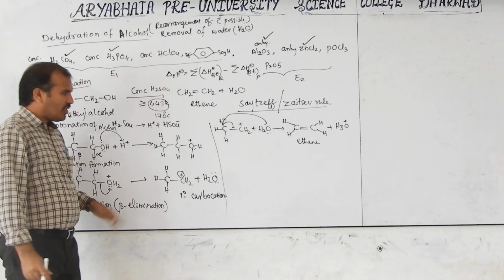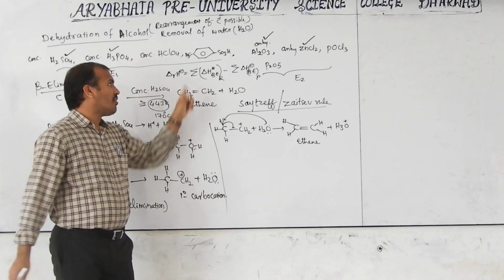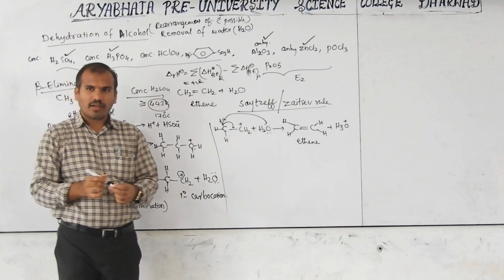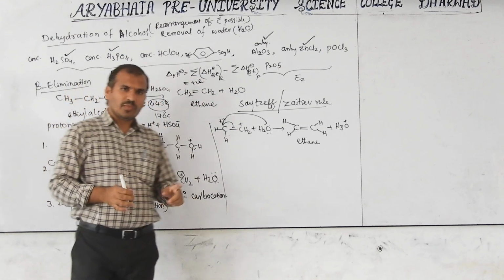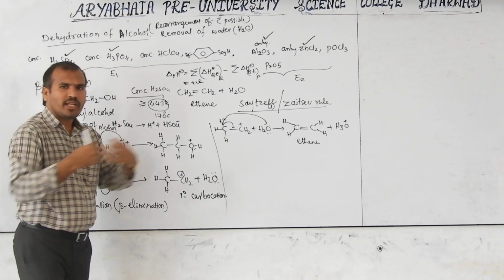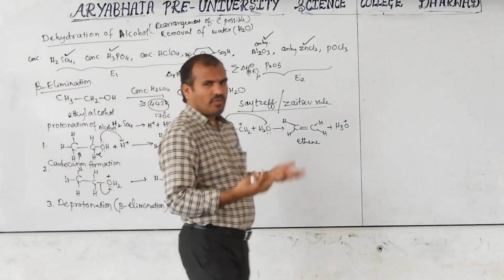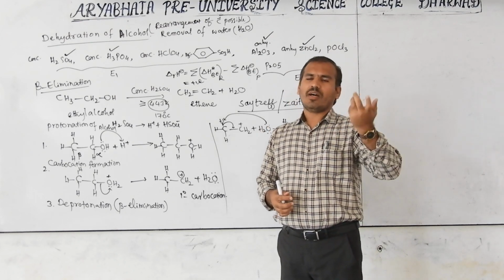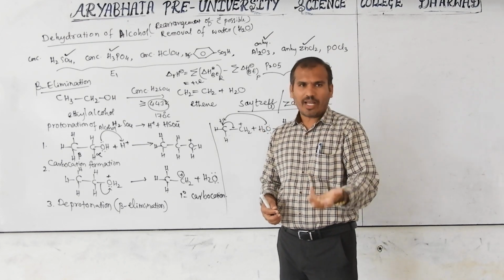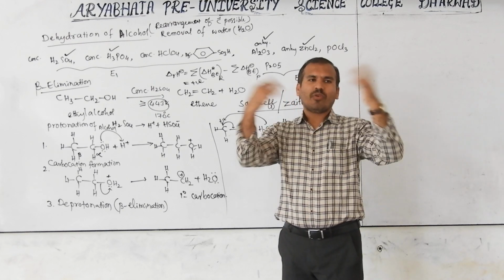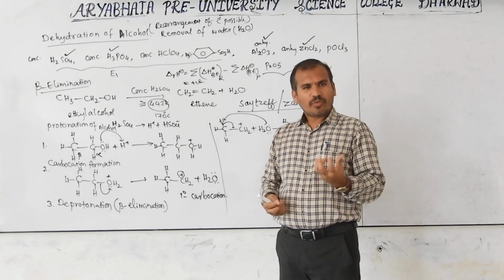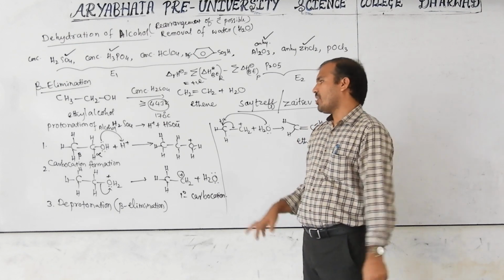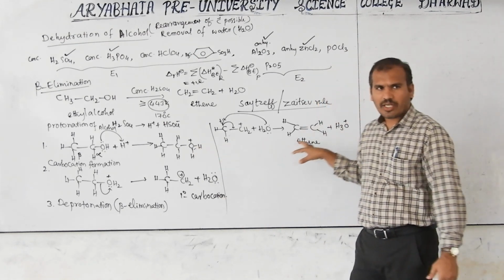If you do, then you will get that this delta R value will be positive. Then this reaction will be called endothermic. Anyway, to eliminate something, we have to heat it up. For example, you are cooking something, or in your laboratory, some vapor molecule you have to remove. Then automatically you have to heat it. When you heat it, you have to supply the energy, then that is called an endothermic reaction. So this reaction is an endothermic reaction.